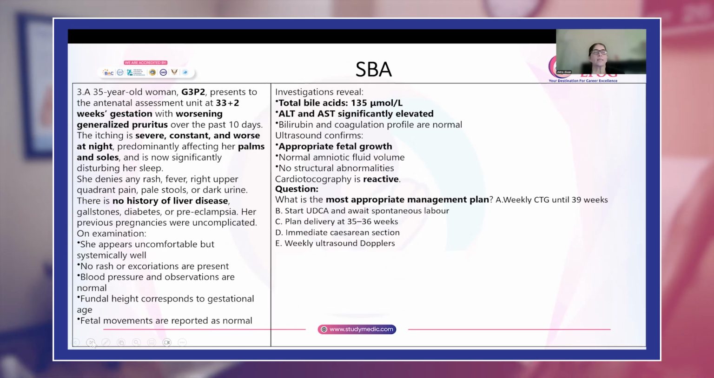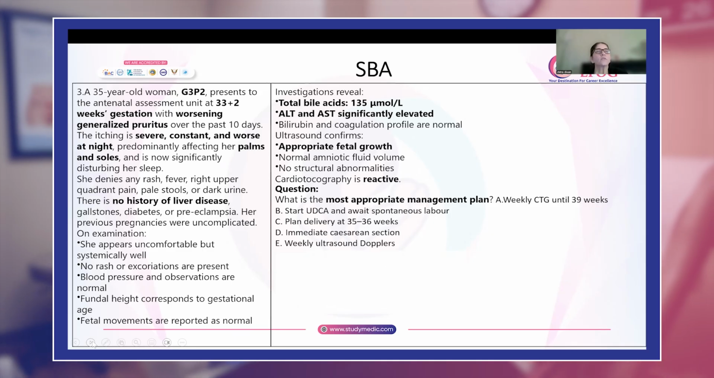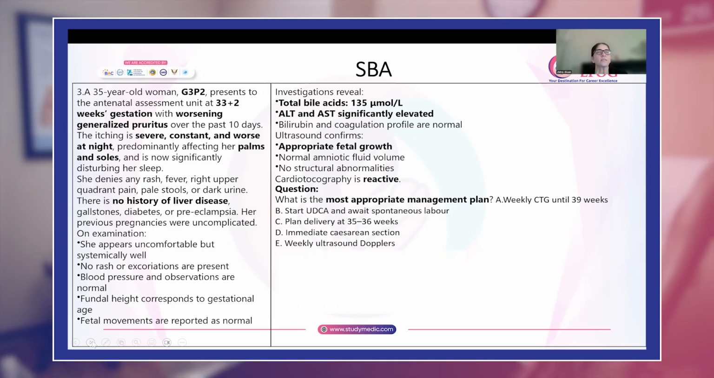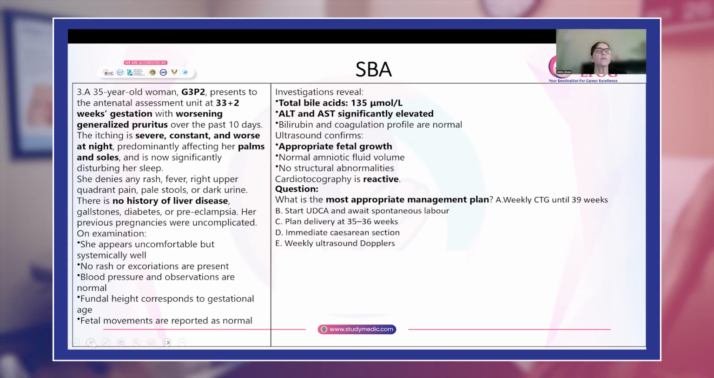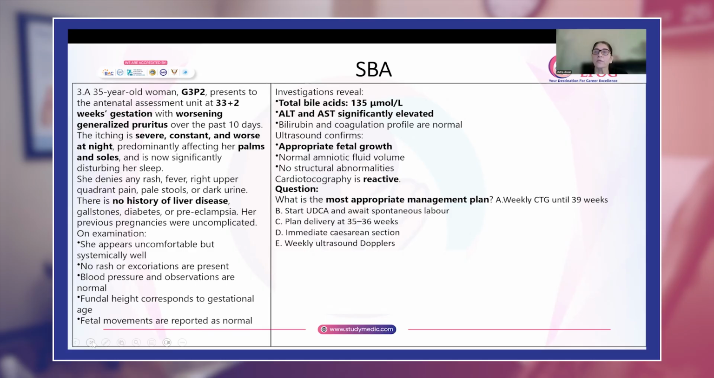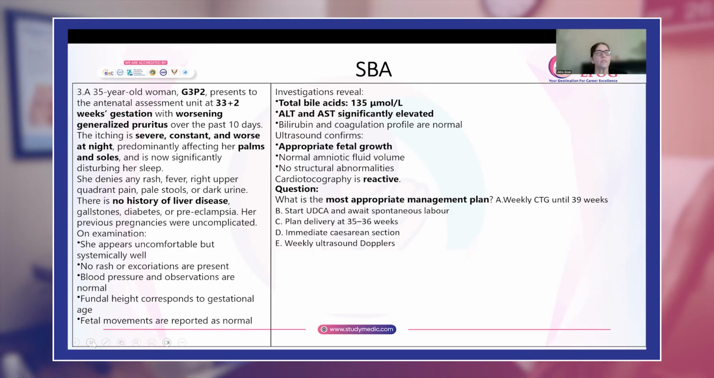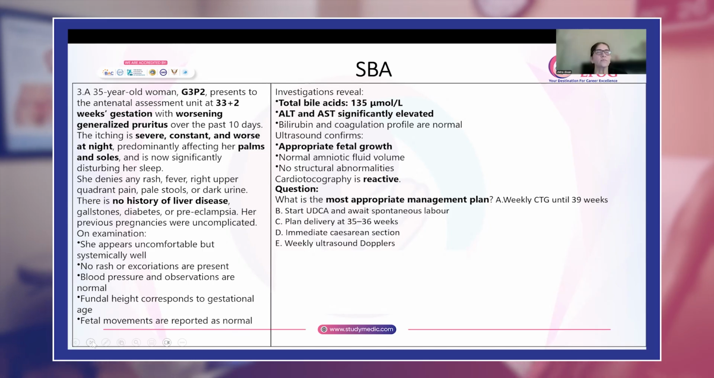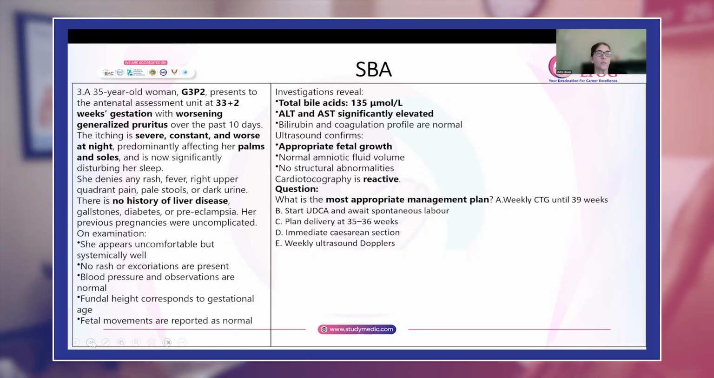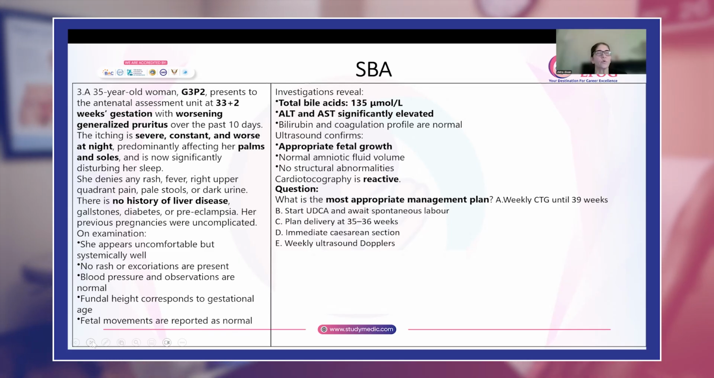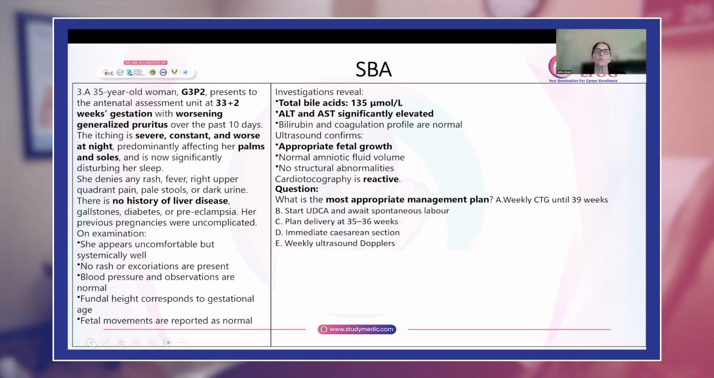Now, the third, again, a lengthy scenario. So you have this multi with worsening pruritus over the past 10 days. It is severe, constant, worse at night, again affecting palms and soles. It is affecting her quality of sleep also. Then there is no liver disease, no other comorbidities. She is uncomfortable. Okay, there is no rash or excoriations. Blood pressure is normal, fundal height is appropriate. That means fetal movements are good. Fetal growth is also good.